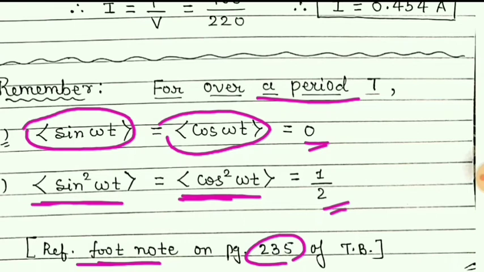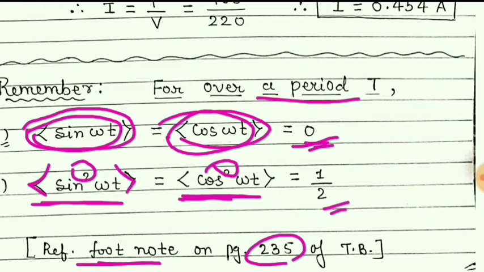So students, the method is not required. Simply remember, if it is normal sine omega t or cos omega t and we take the average of that, then that will result in 0. And if it is the square of that function and we take the average of that, then that will result in 1 by 2.